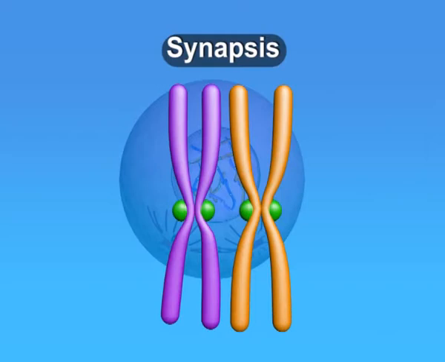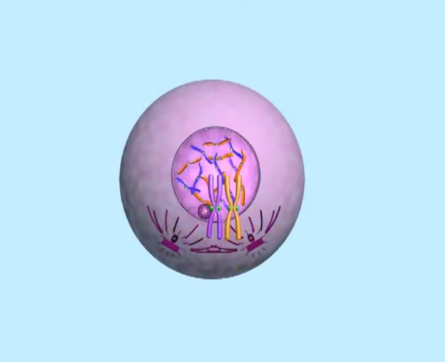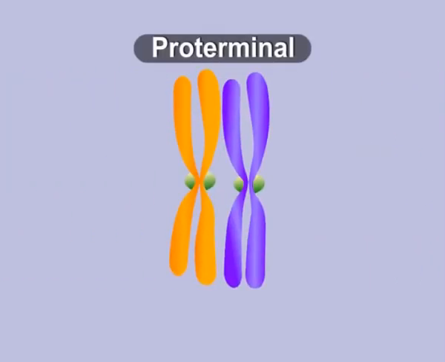On account of synapsis, chromosomes form pairs which are known as bivalents. The number of bivalents is half the number of total chromosomes. Depending upon the place of origin of pairing, synapsis may be procentric, that is, starting from the centromere and proceeding towards the end. Proterminal when pairing starts from the end and proceeds towards the centromere.